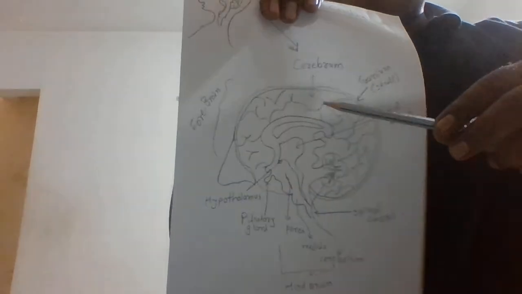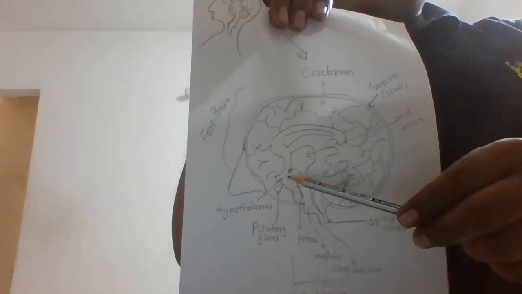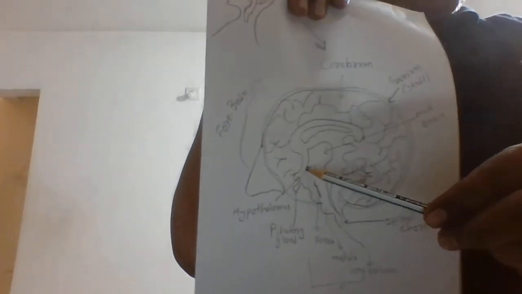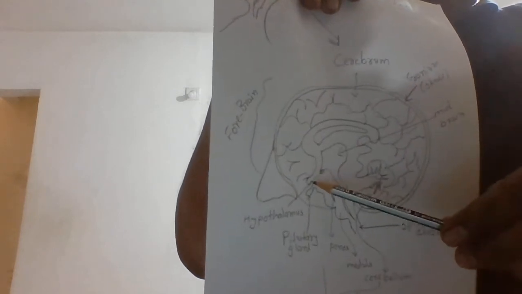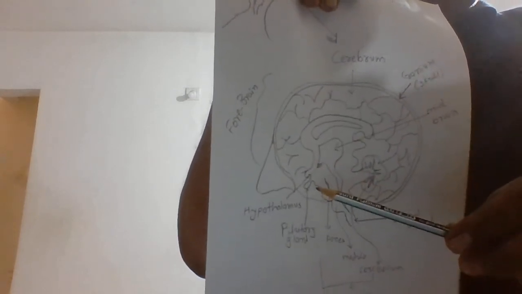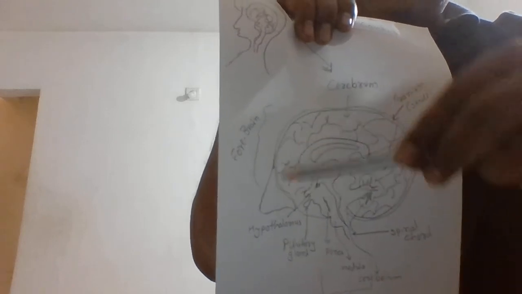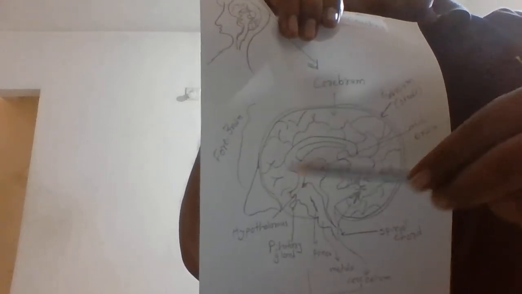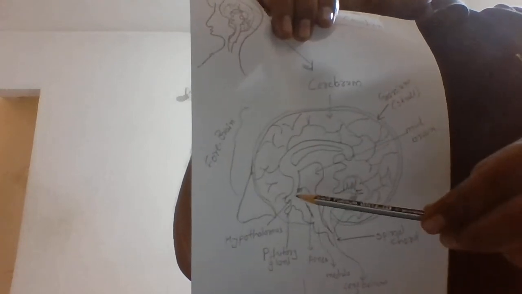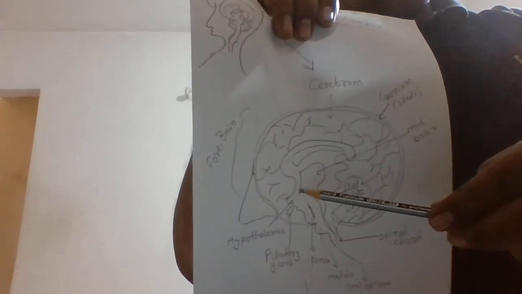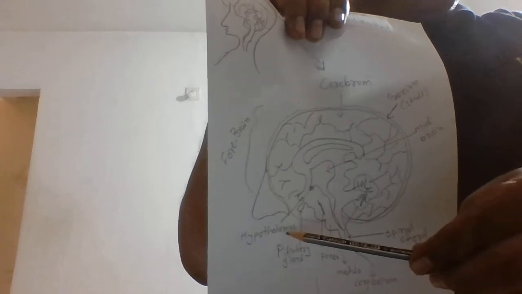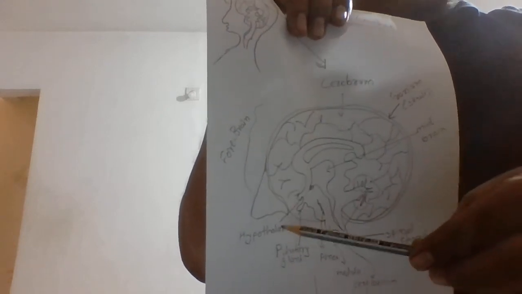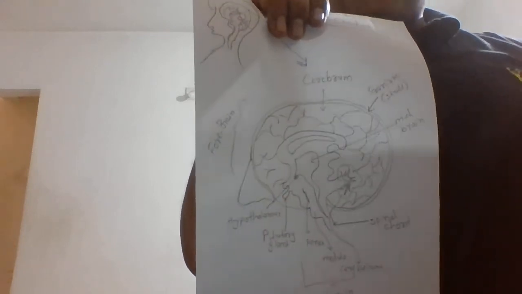Now another part of the forebrain is hypothalamus. Hypothalamus is the lateral part of the cerebral hemisphere. Cerebral hemisphere means this is the hemisphere, half circle, and this is cerebral, and the lateral part means the last part of this is called hypothalamus. So this is about the forebrain.